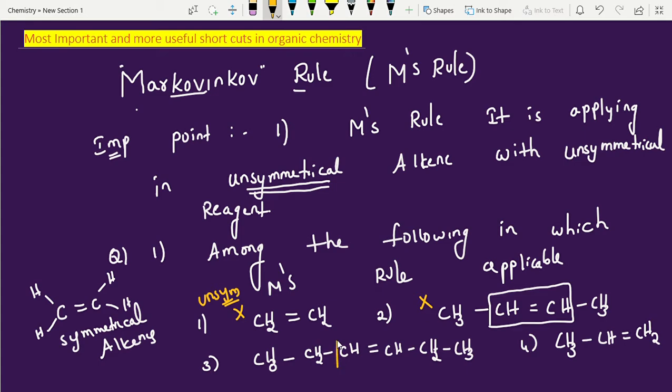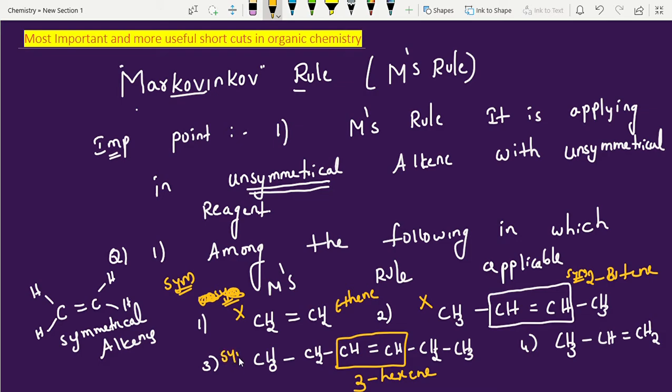Now look into this. This is the active site. What is this one's name? Sometimes they will give names also. Ethene. What about this one? 2-butene. What about this one? 3-hexene: 1, 2, 3, 4, 5, 6. So it is also symmetrical. All these three are symmetrical. In all these three cases, Markovnikov rule is not applicable.